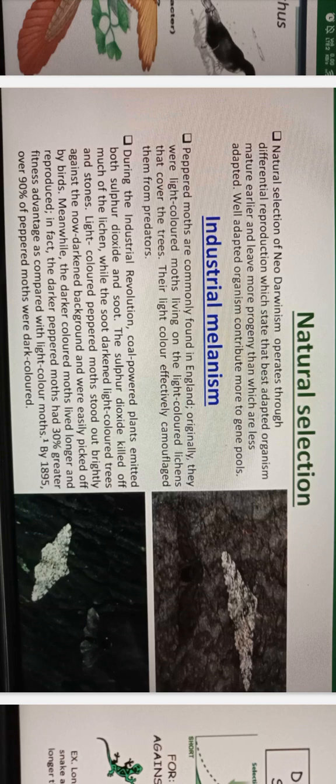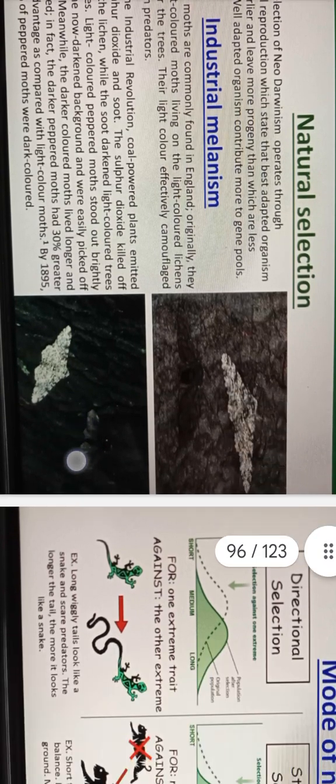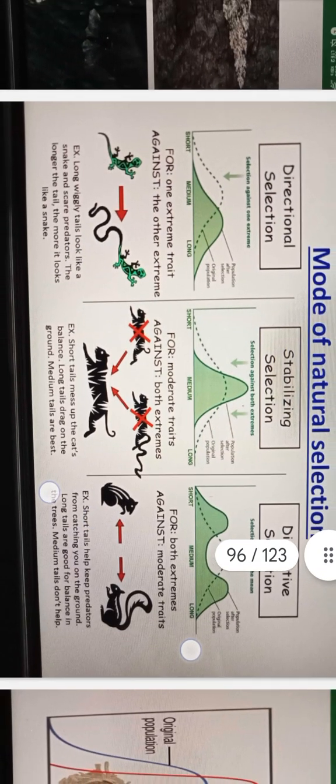plants emitted both carbon, sulfur dioxide and soot. The sulfur dioxide killed off much of the lichen, while the soot darkened light-colored trees and stones. So light-colored peppered moths stood out brightly against the now darkened background and were picked off by birds. So remember sulfur dioxide.